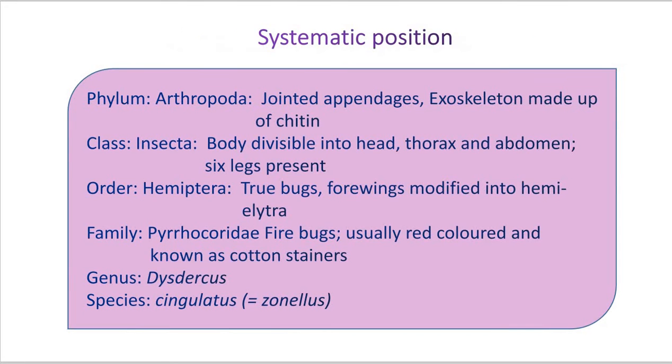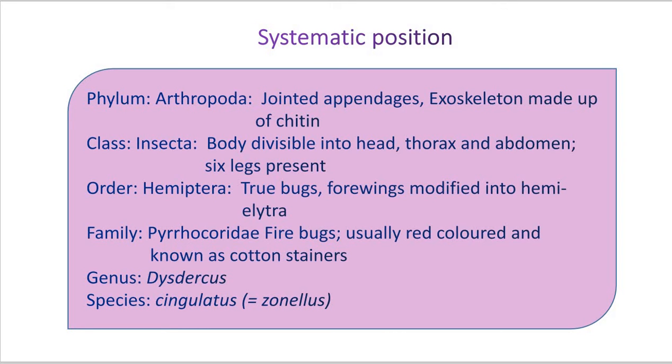Here we can see first the systematic position. This red cotton bug belongs to phylum Arthropoda. Arthropoda means jointed appendages are there, and the exoskeleton is made up of chitin.